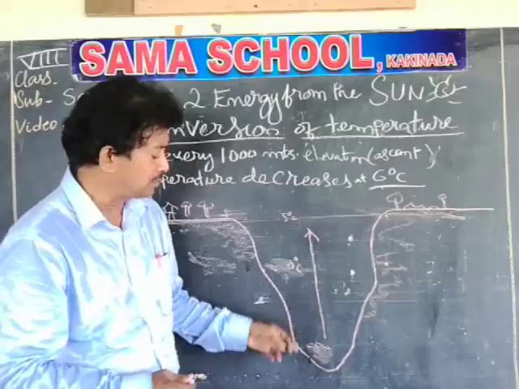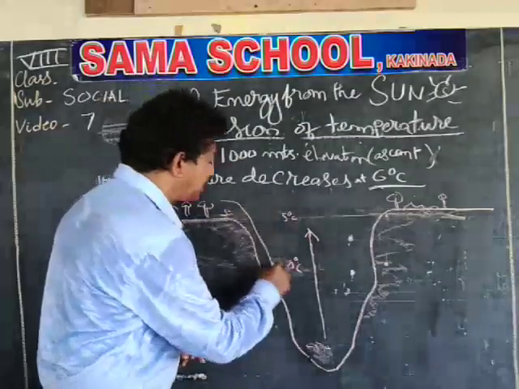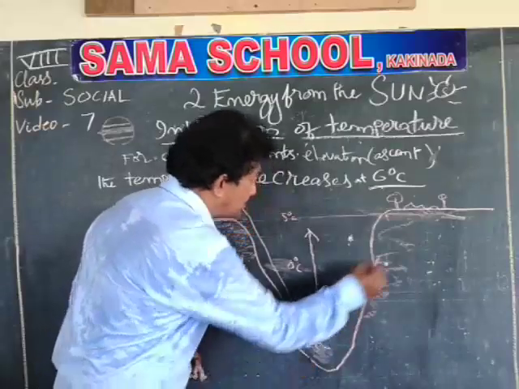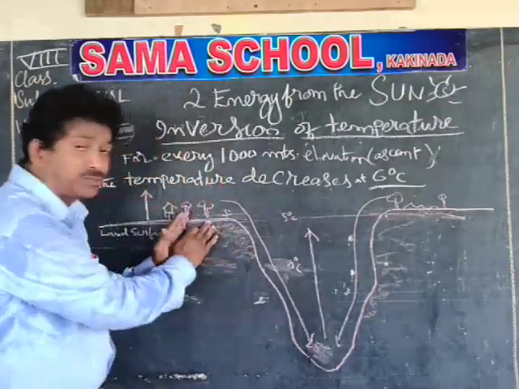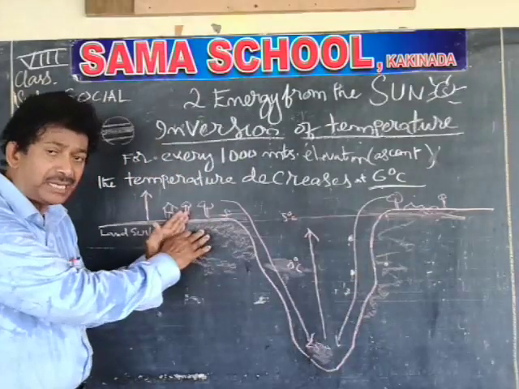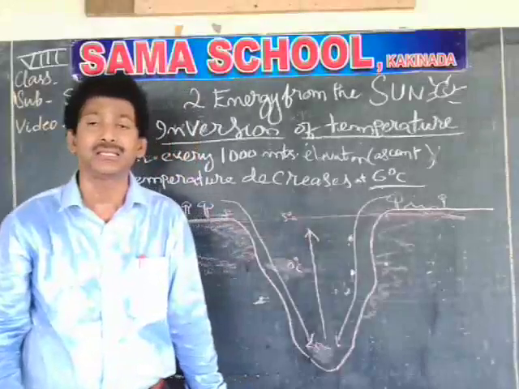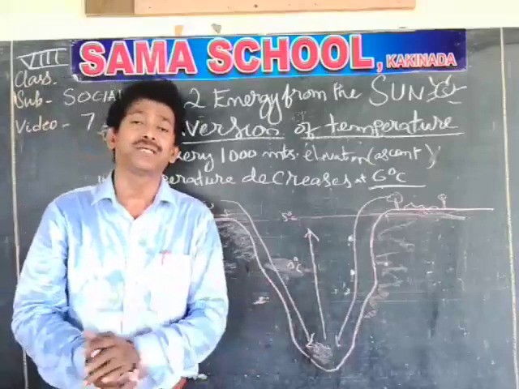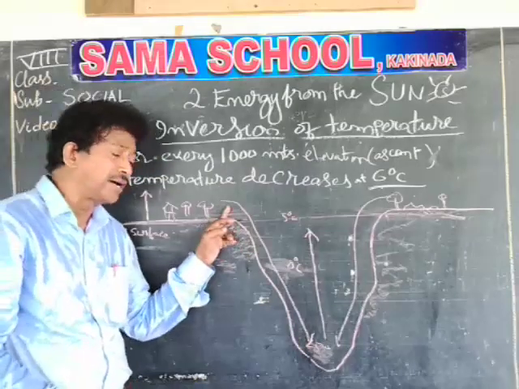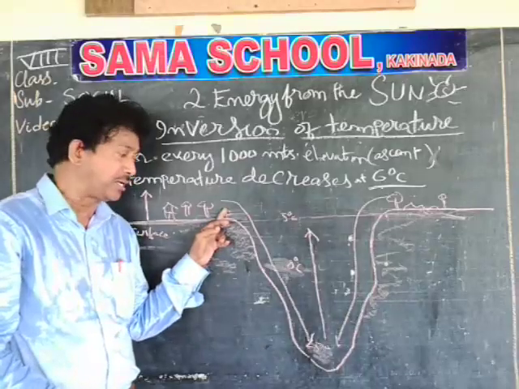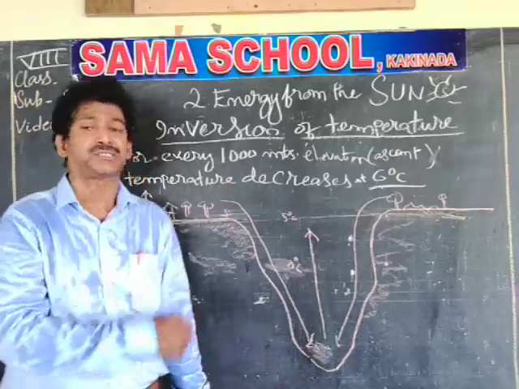So here also, the cooler wind from the top portion of the land, having more weight, will go into the bottom of the valley. There the cool temperature exists. So compared to the land at the top of the valley, the temperature at the bottom of the valley is very low.